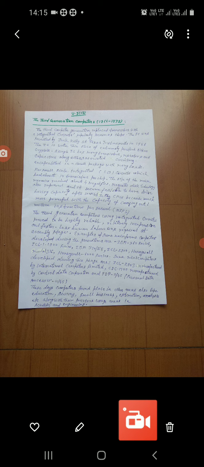These days, computers found place in other areas like education, survey, small business, estimation, analysis, etc., along with their previous usage areas, scientific and engineering.